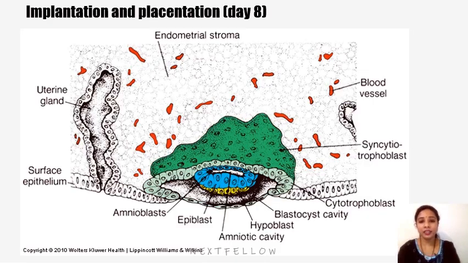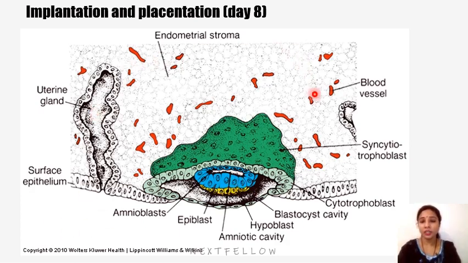Next, here we are seeing the implantation and placentation. At the beginning of the second week, the blastocyst is partially embedded in the endometrium. Here is the blastocyst, where we can see it is almost forming the bilaminar germ disc, which is embedded within the wall of the uterus.